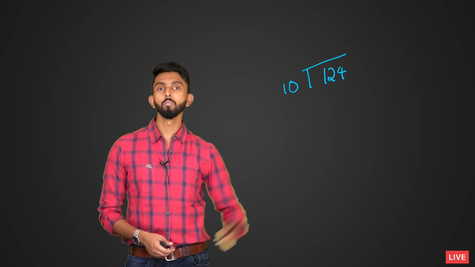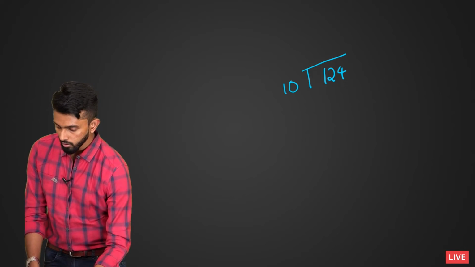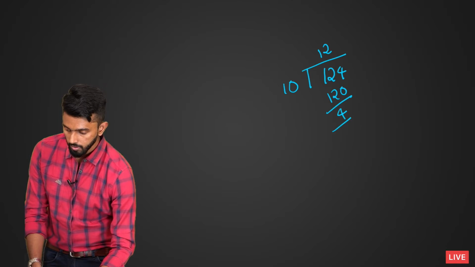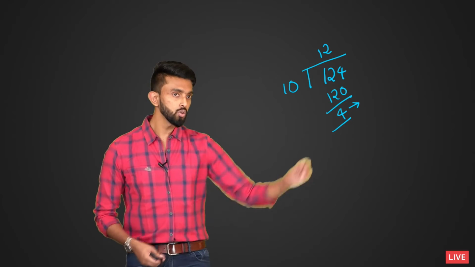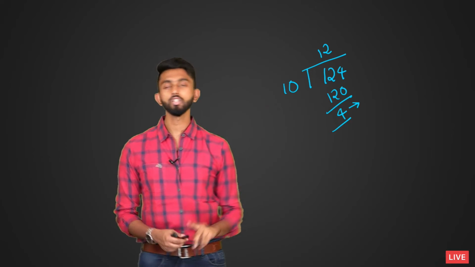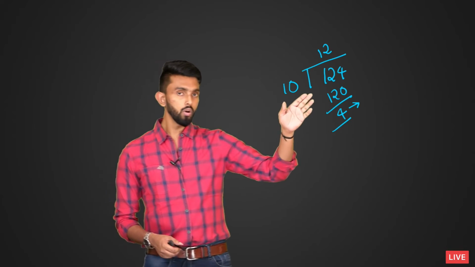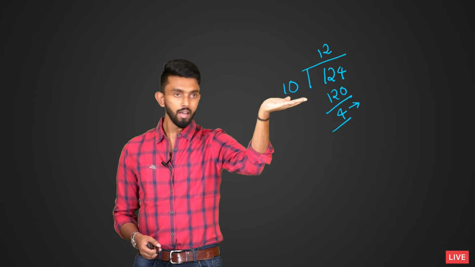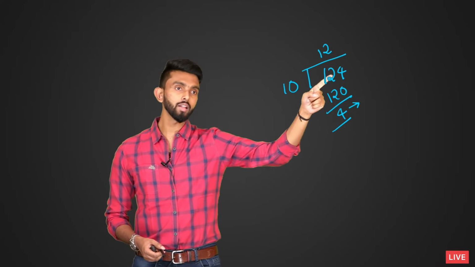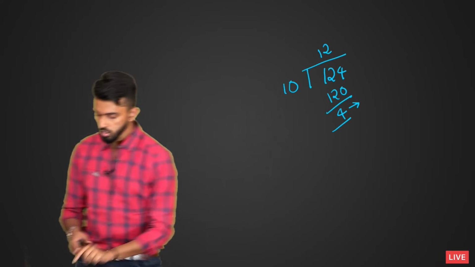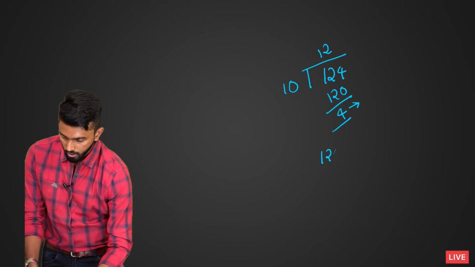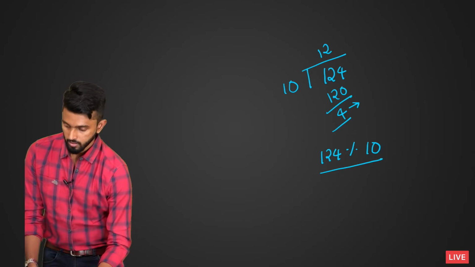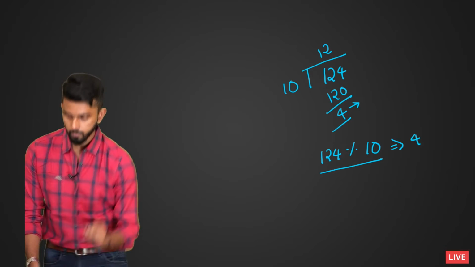If you divide this number by 10, maybe you will say 12, which means you will get 120, in which case the remainder will be 4. As you can see, this remainder is nothing but the last digit. I hope you are able to think. So, in programming, if you divide any number by 10 and collect its remainder, you will get the last digit of that number. Which means, all you have to do in programming is 124 mod 10.